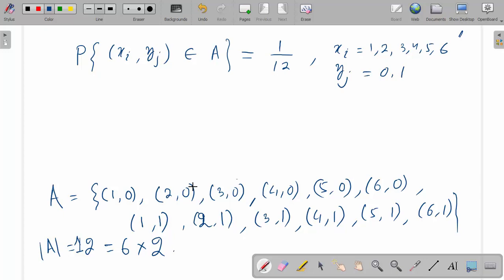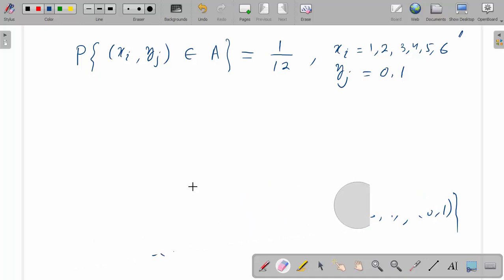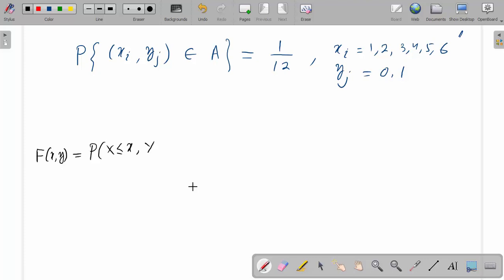So these are 12 values here. Now we have to find the distribution function basing upon this joint distribution function of the random variable xy. The joint distribution function of the random variable xy is F of xy equal to probability x less than or equal to x, y less than or equal to y.